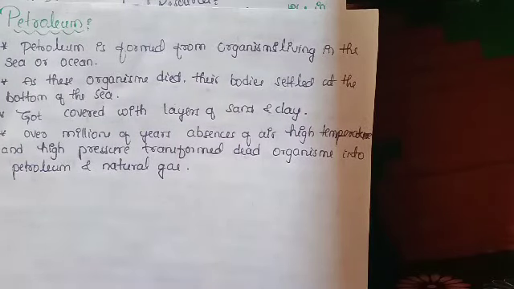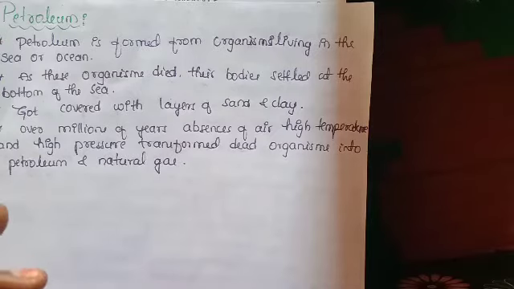Sometimes natural gas is found trapped along with petroleum, and sometimes without petroleum also. Natural gas is found trapped between impervious rocks.